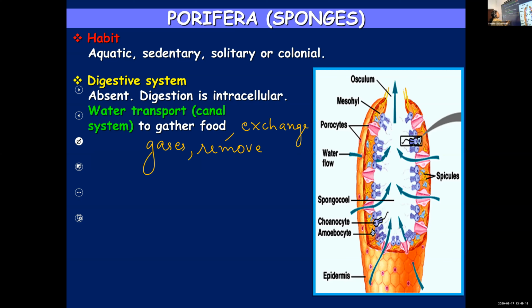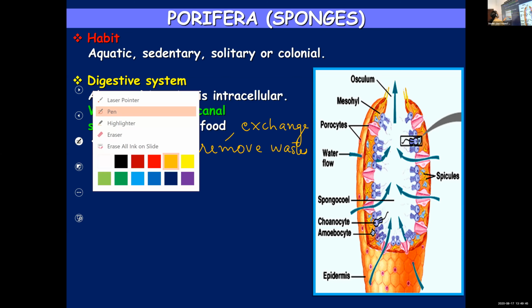So for excretion, for intake of food, for respiration, for exchanging oxygen and carbon dioxide, they don't have any separate systems. Instead, the water canal system is a digestive system, respiratory system, excretory system, all rolled into one. All these functions are carried out by the water transport or canal system.